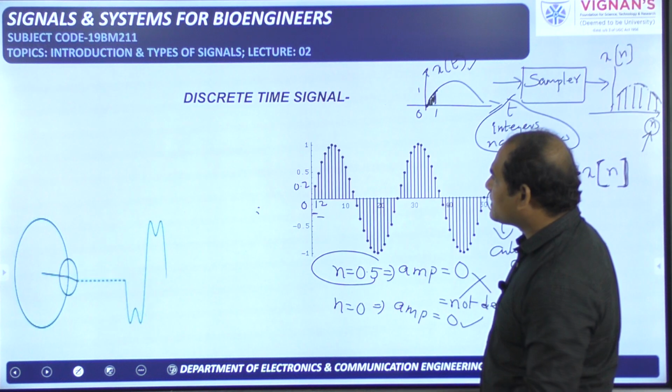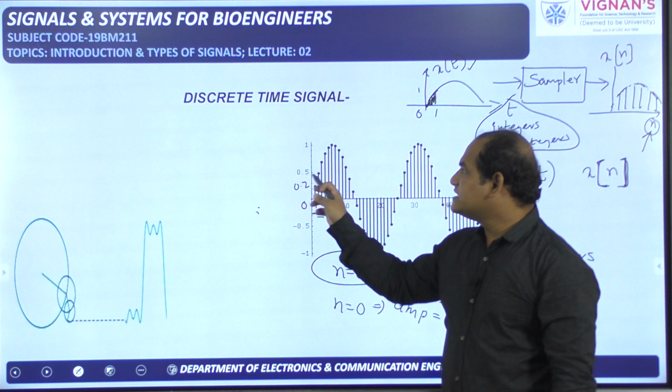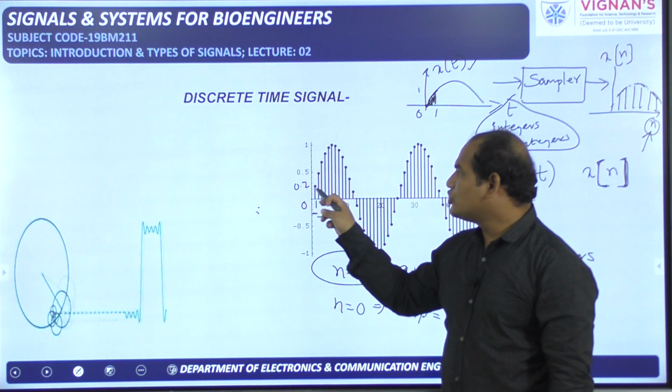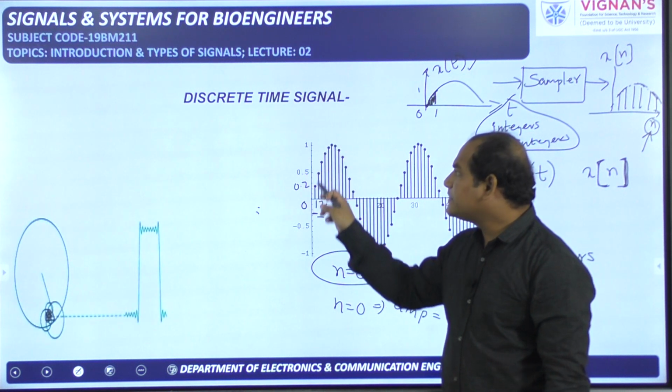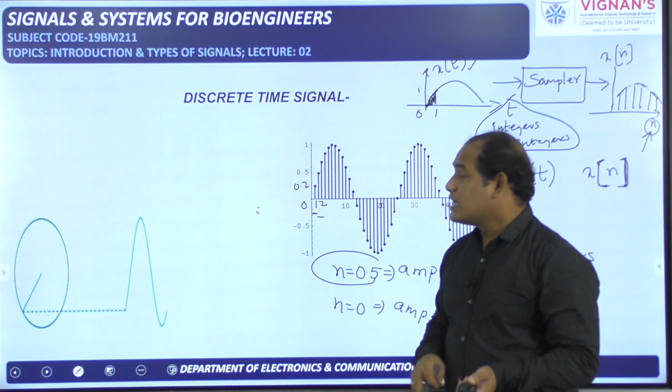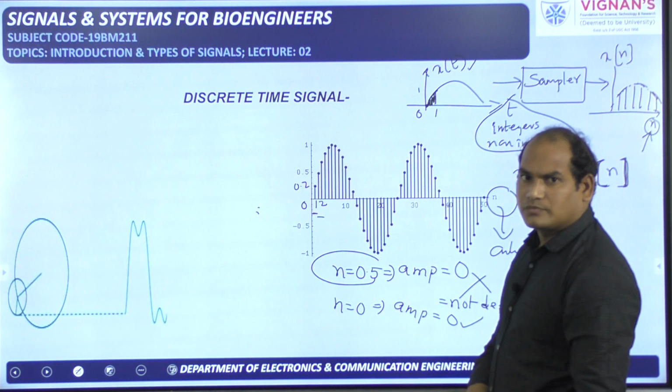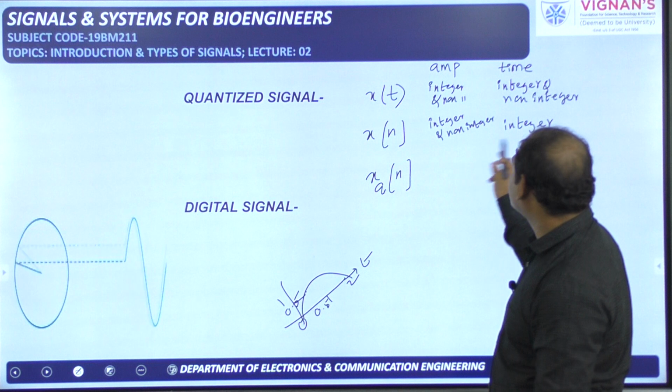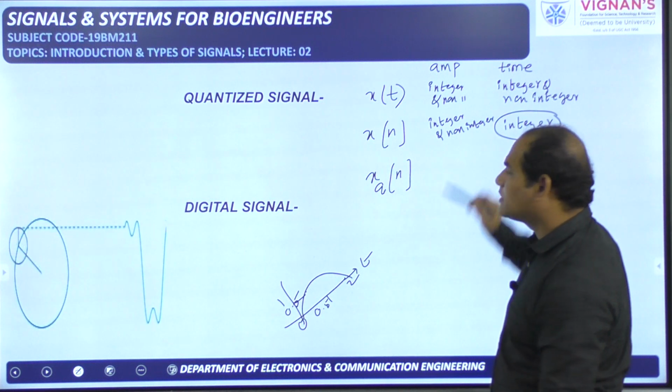If you see the previous one, here the amplitude 0.5 I have given, here 0.2 I have given. That means the amplitude can be non-integer, but time should be integer only. Okay, the time should be integer only. So this is the thing you have to remember.